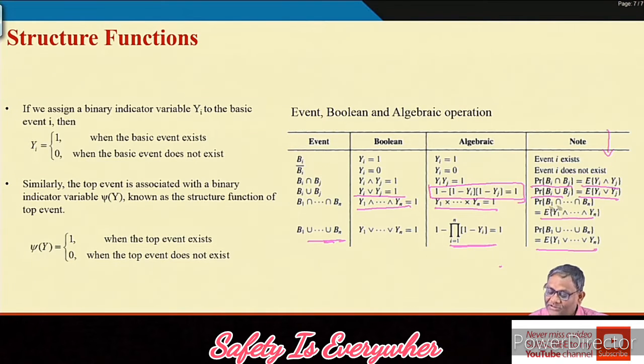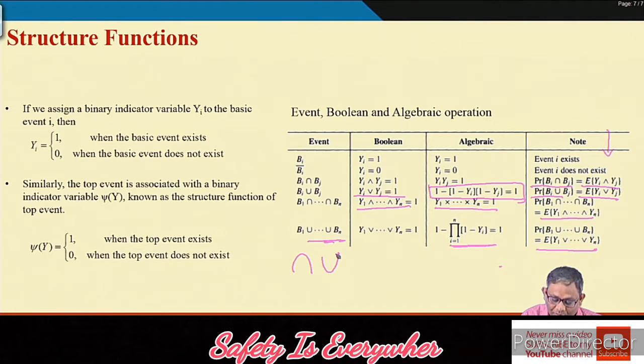So this is what you have to understand: when you write events, you write intersection in this manner and union in this symbol.